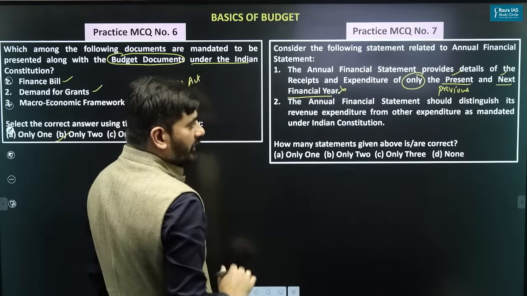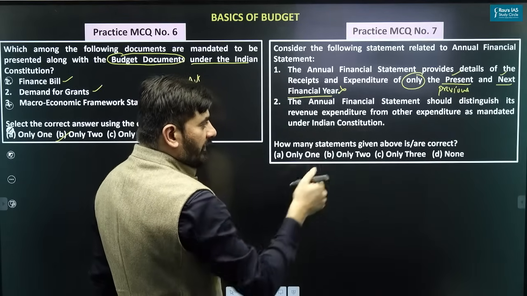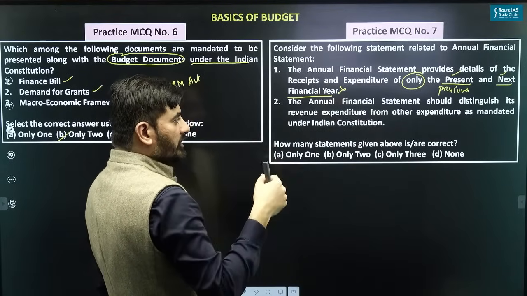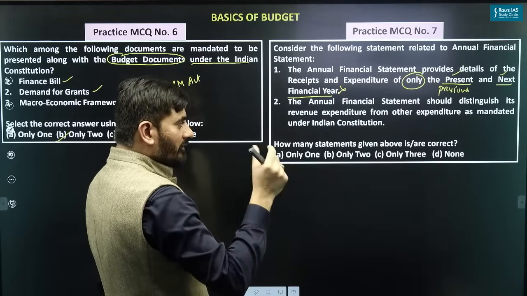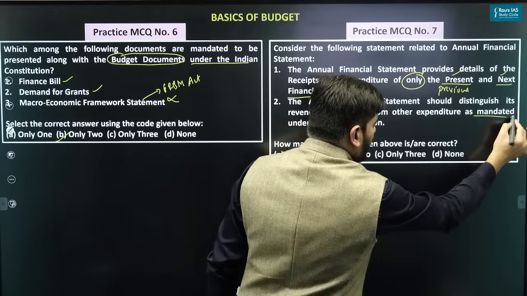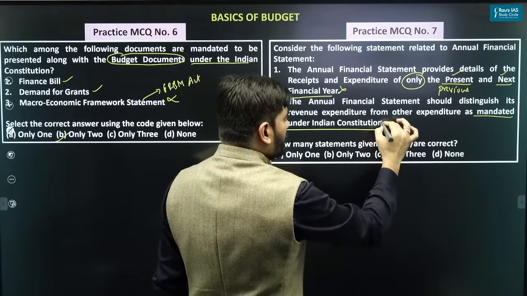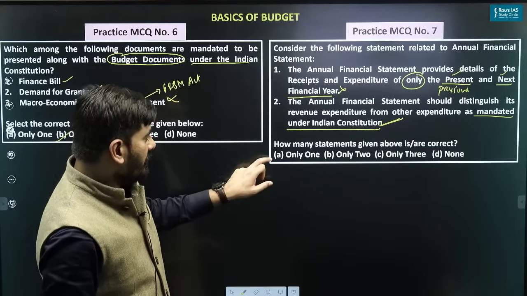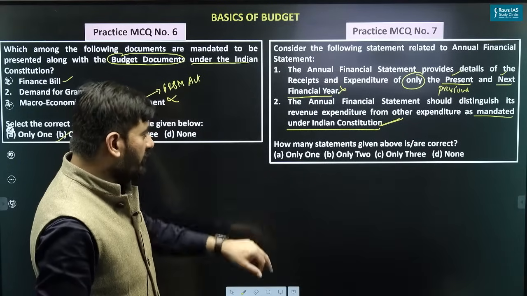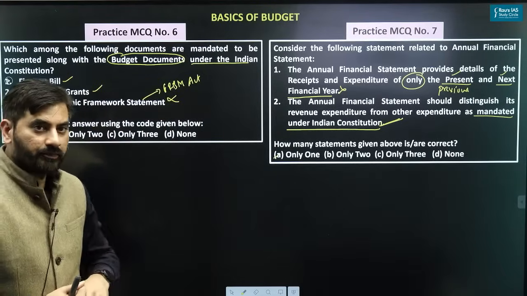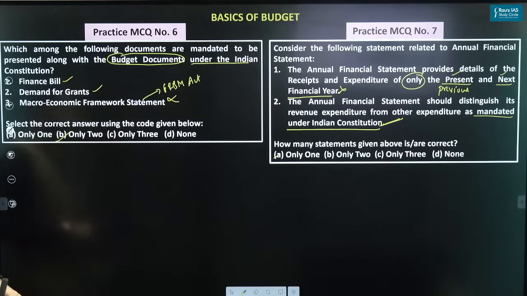The annual financial statement should distinguish revenue expenditure from other expenditure. Yes, it should. And is it mandated under the Indian Constitution? Yes, it is given in the Indian Constitution itself. So the right answer in this case, there are only two statements, so it is two only. That is the question. Clear? Okay.